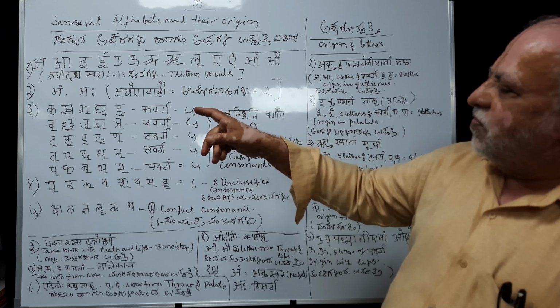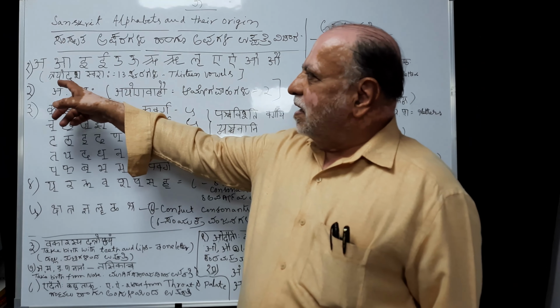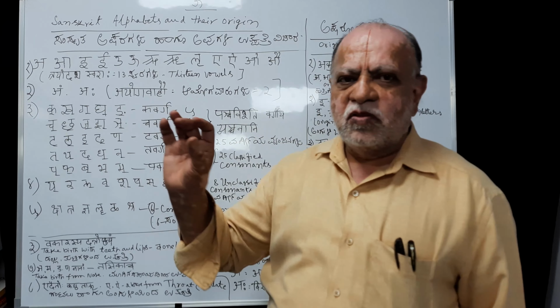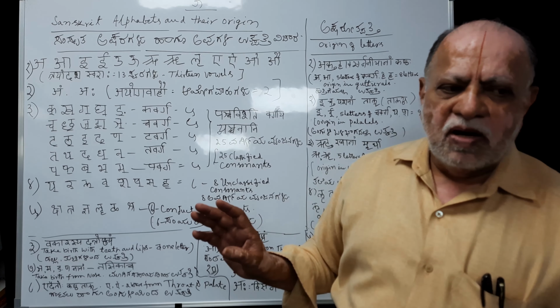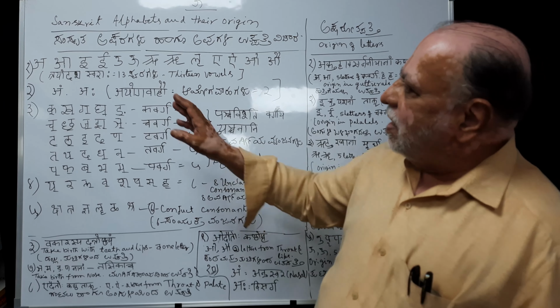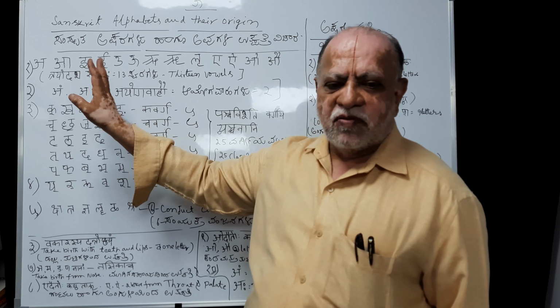Here you must identify that whichever are pronounced for one click of time are all Hraswa Swaras, and whichever are pronounced for two clicks of time are